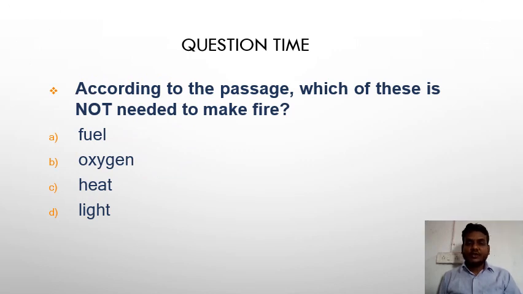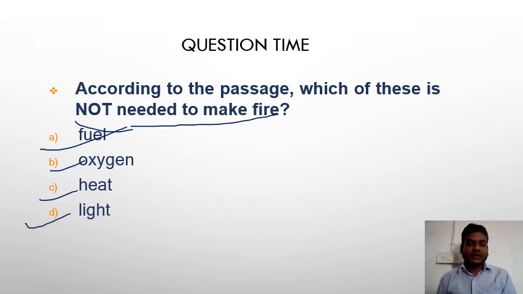Here, according to the passage, which of these is not needed to make fire? We studied the three things we need for fire, but the fourth one is not needed. Here the first one is fuel, second is oxygen, third is heat, and fourth is light. Which one is not needed here? Write your answer in the comment box.